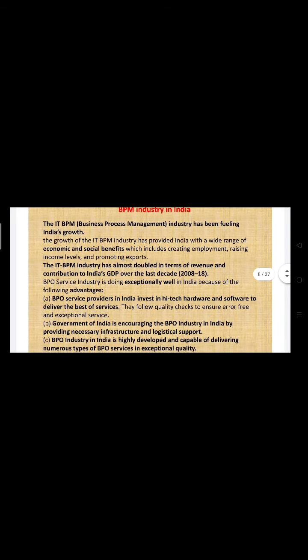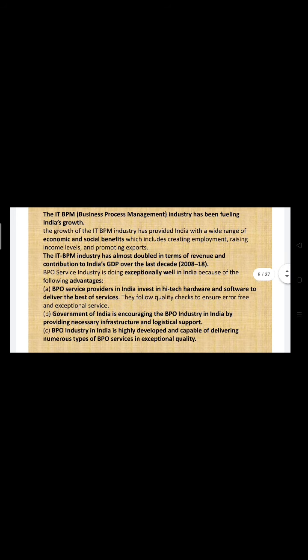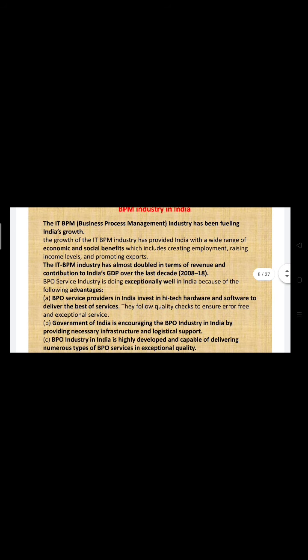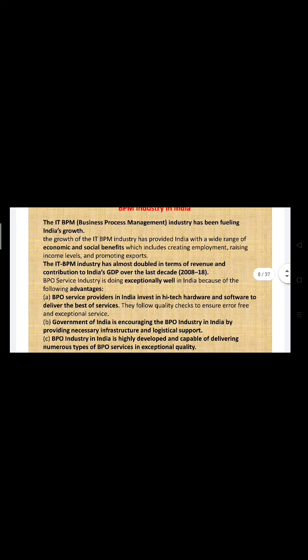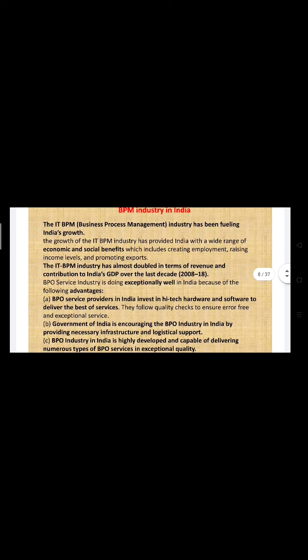So the growth of the IT BPM industry has provided India with a wide range of economic and social benefits, which include creating employment, raising income levels, and promoting exports. So if we have IT services industry, IT industry that manage the businesses, and in India, the IT hub is in Bangalore. So the IT sector is contributing to the growth of our country, right?